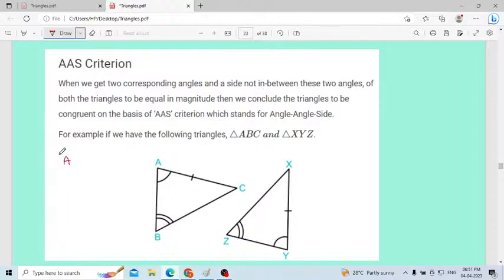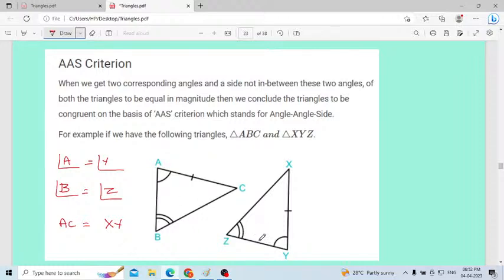Here angle A will be equal to angle Y, then angle B will be equal to angle Z. Then this side length AC will be equal to length XY.